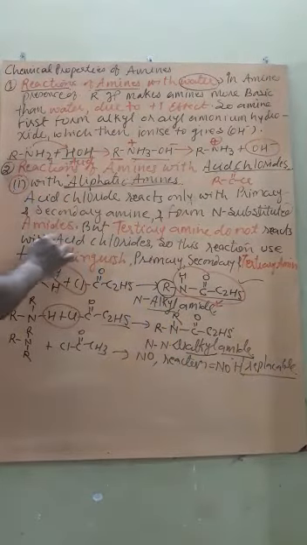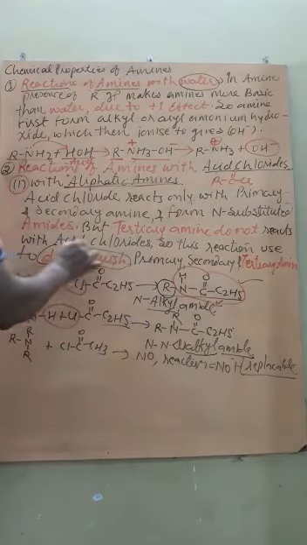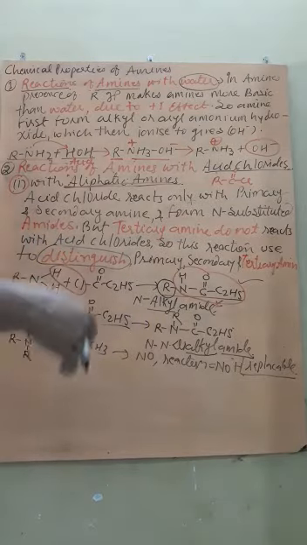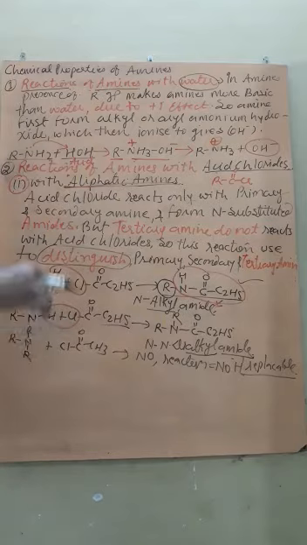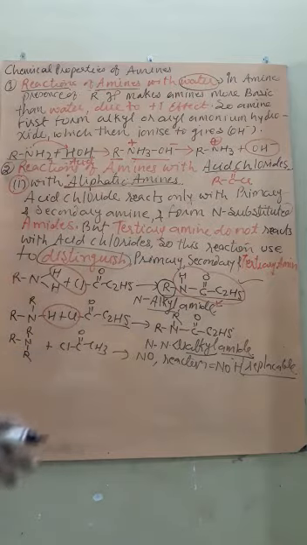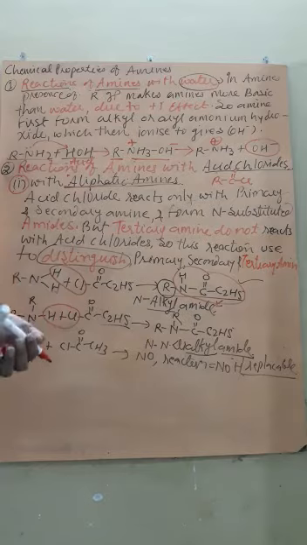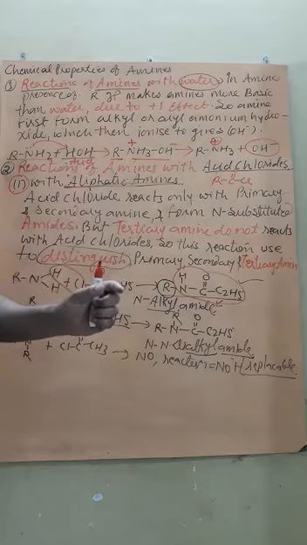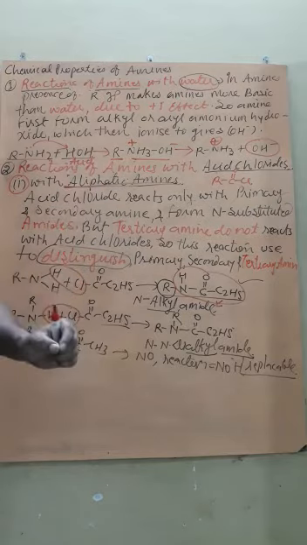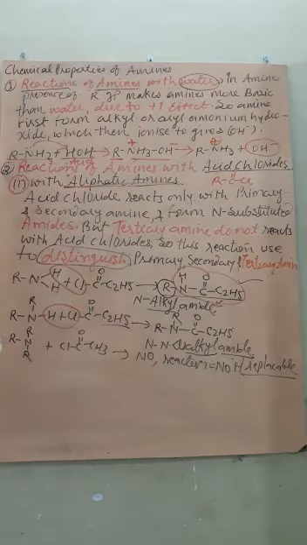Therefore, this reaction can be utilized to distinguish primary amine from tertiary amine, or secondary amine from tertiary amine, or even primary, secondary and tertiary amines. Primary amine forms an N substituted alkyl amide, secondary amine forms an N,N-dialkyl amide, while the tertiary amine does not react.